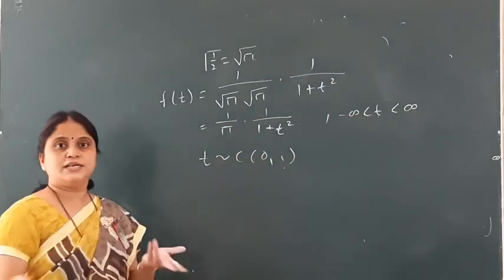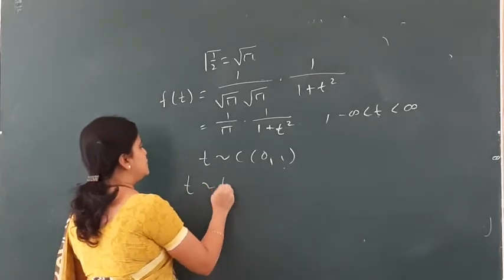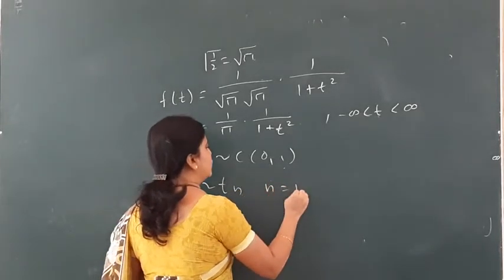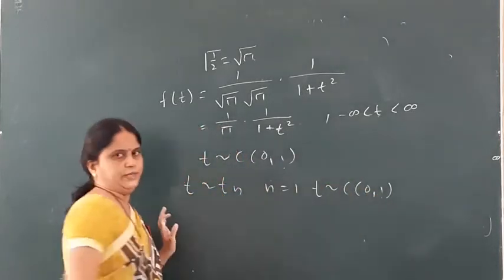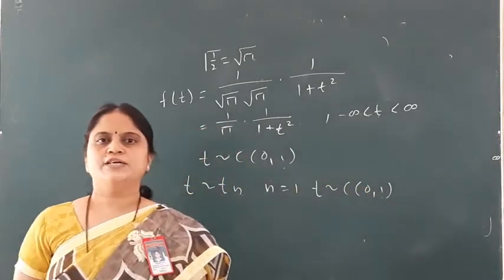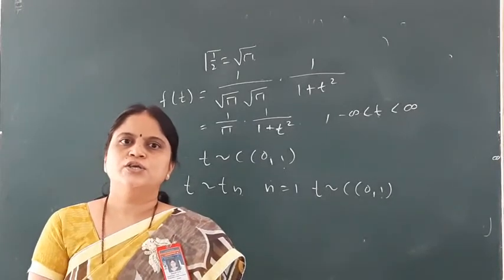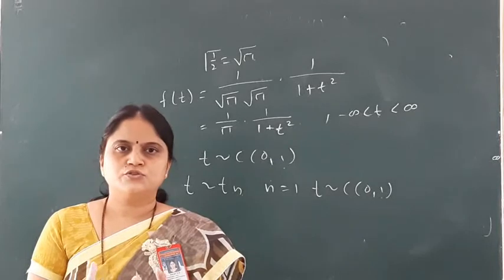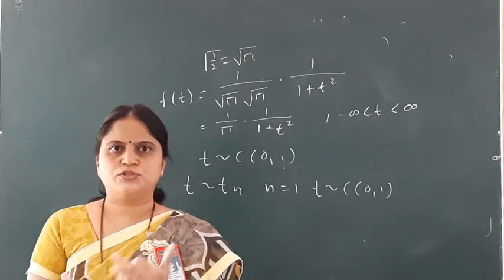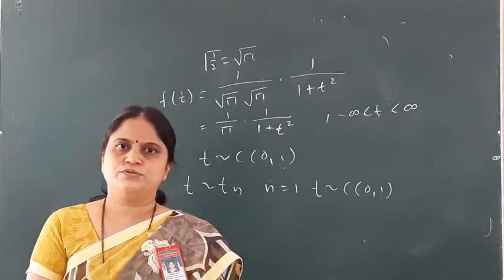That means the result is, if T follows Tn and if we put n equal to 1, then T follows Cauchy with 0, 1. So this is the end of the lecture. In this lecture you can see what the Cauchy distribution is, then the distribution function and quartiles of the distribution, and one property of the Cauchy distribution. Thank you.